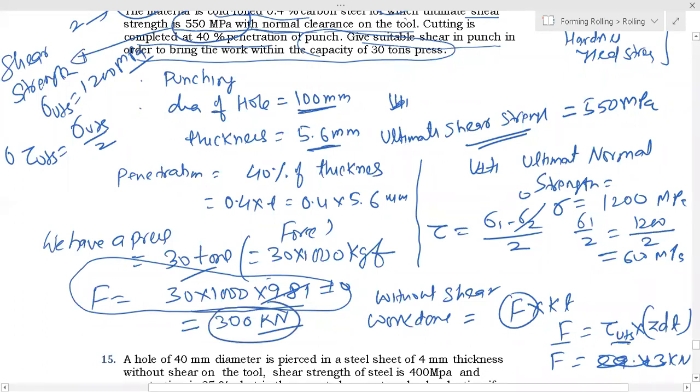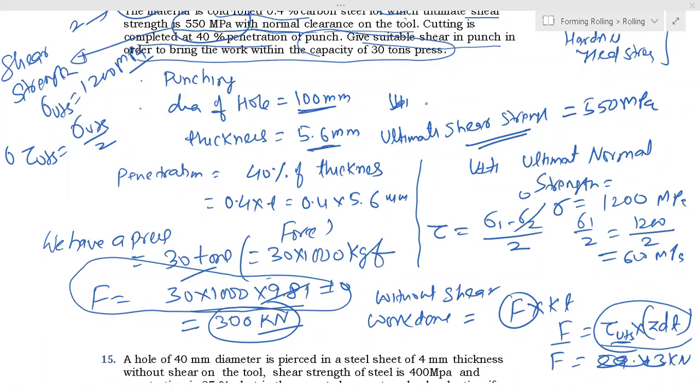And what is this value? Please calculate this value. It will be more than that, right? 967 kilonewton.